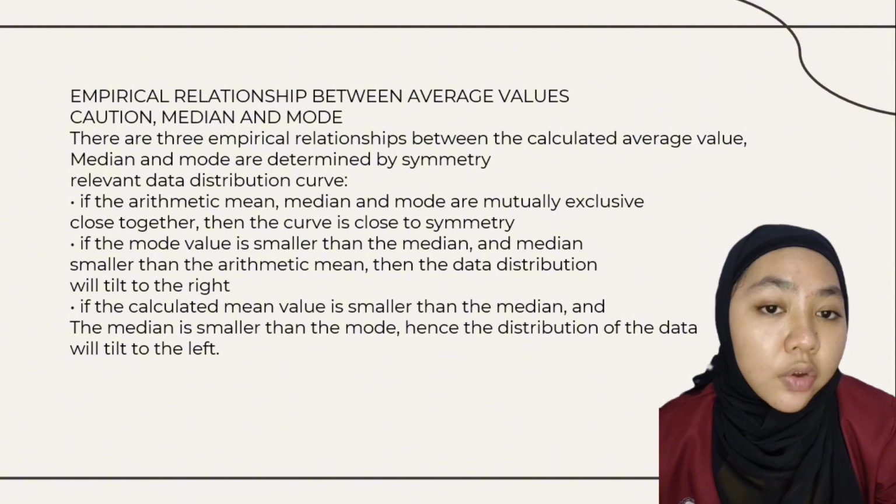If the mode value is smaller than the median and the median is smaller than the arithmetic mean, then the data distribution will tilt to the right. If the calculated mean value is smaller than the median and the median is smaller than the mode, then the distribution of data will tilt to the left.